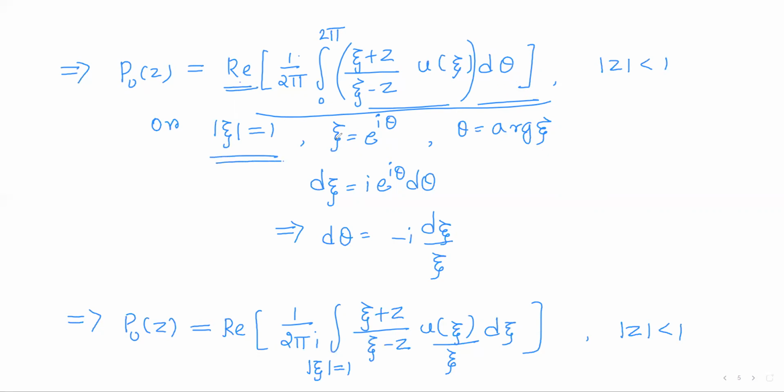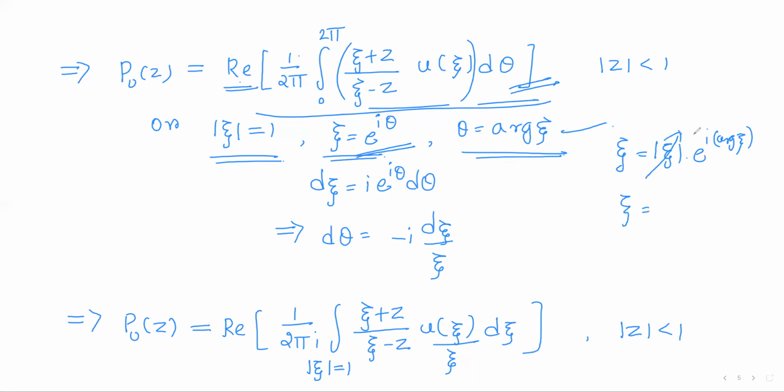Now we are on the unit circle, that is, this integral is taken over the points on the unit circle. So on the unit circle, the points will be of the form e to the power i theta, where theta varies from 0 to 2 pi. It is the argument of xi, if we consider it in the polar form. So if we consider the points xi in the polar form, modulus of xi into e to the power i into argument of xi. So xi equals 1 into e to the power i theta. So theta will be the argument of xi.